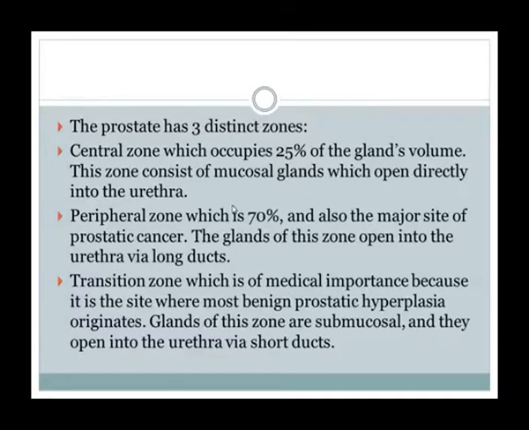We will discuss that. The glands of this zone open into the urethra via long ducts. The third zone is the transition zone, which is of medical importance because it is the site where most benign prostatic hyperplasia originates. Glands of this zone are submucosal and open into the urethra via short ducts.